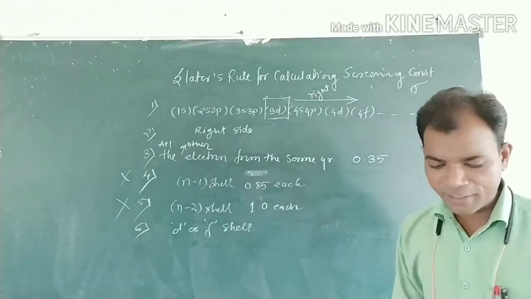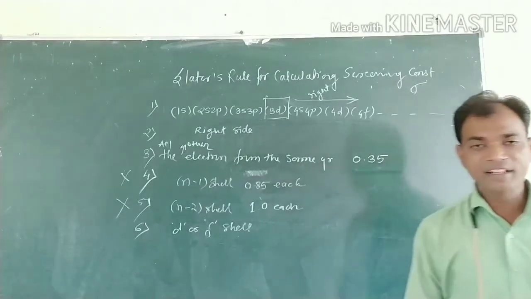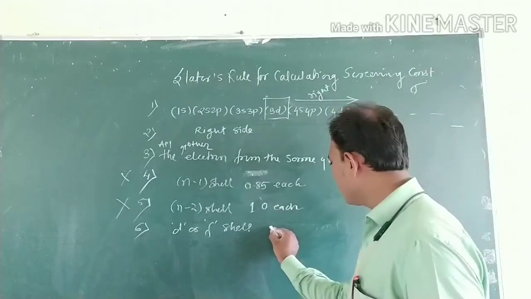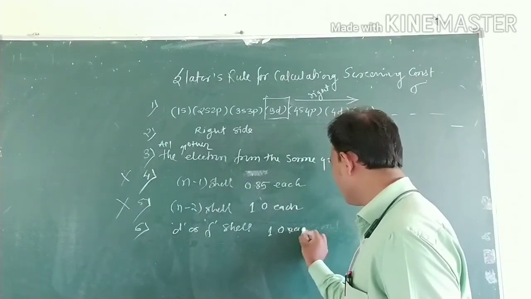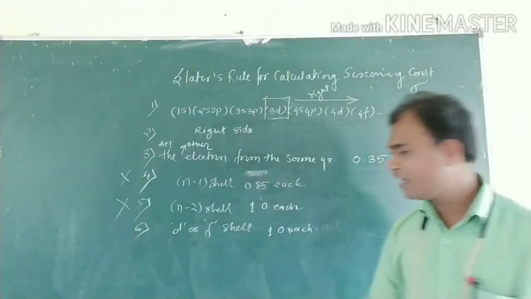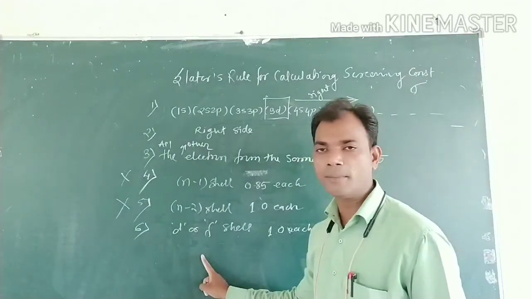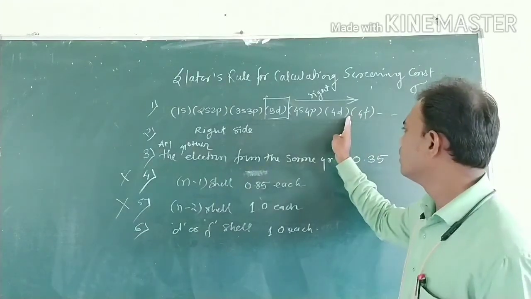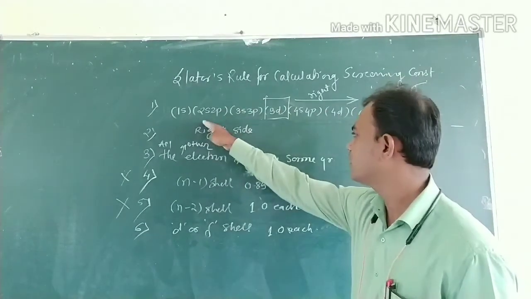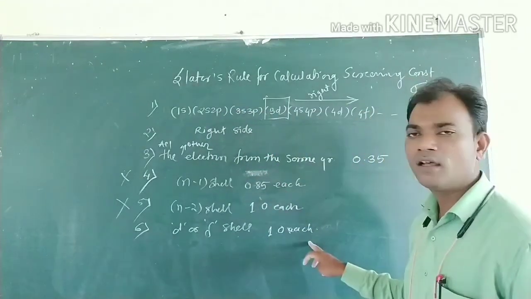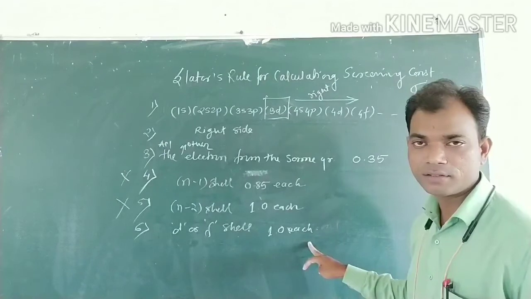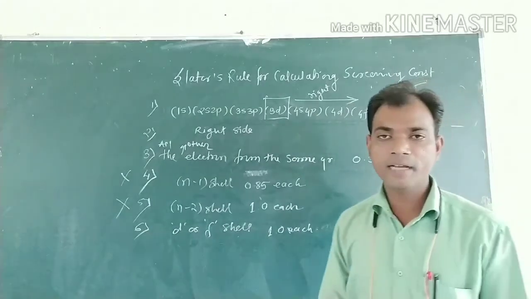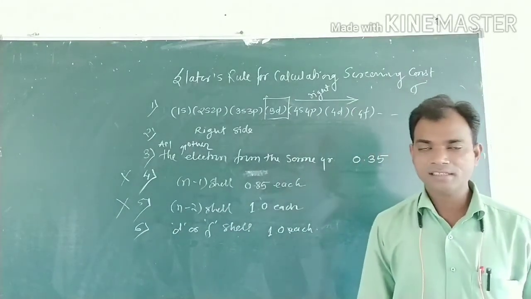All the electrons in the groups on the left hand side contribute one value each. If the electron belongs to a d or f orbital, the groups on the left hand side contribute one value for each electron. Okay, did you get it? Those are the six rules stated by Slater to calculate the screening constant.